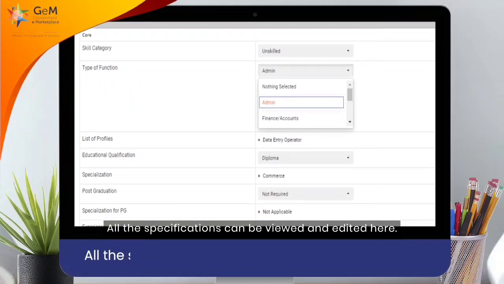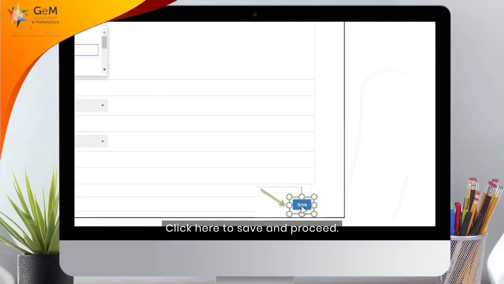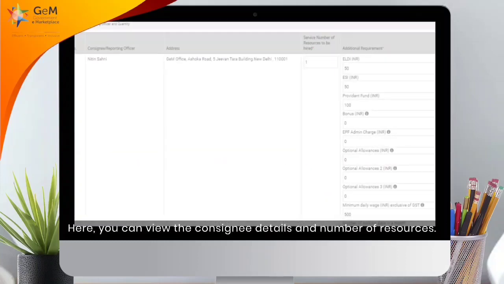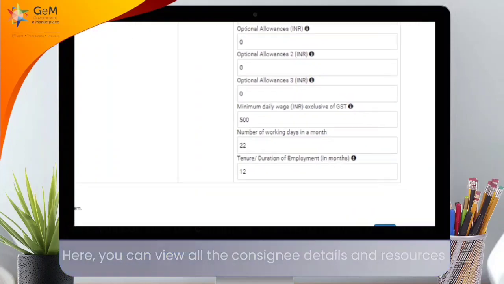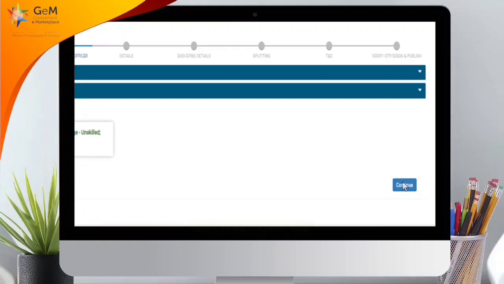All the specifications can be viewed and edited here. Click here to save and proceed. Click here to continue. Here, you can view the consignee details and number of resources. Click here to continue. Click here to proceed.